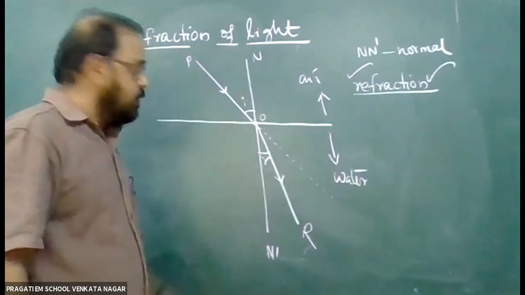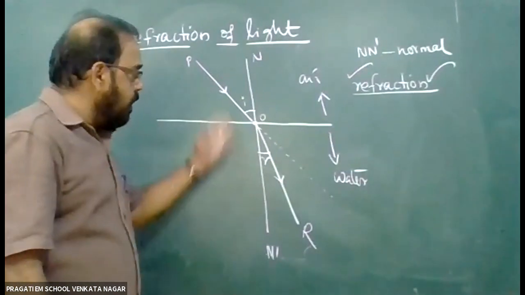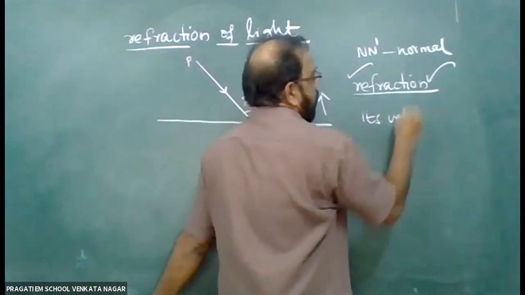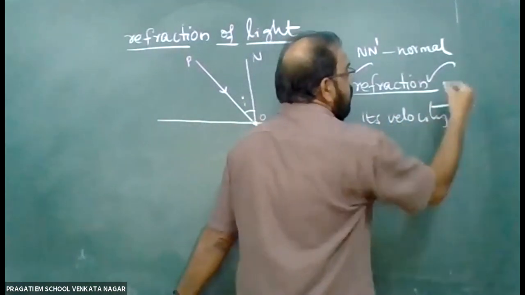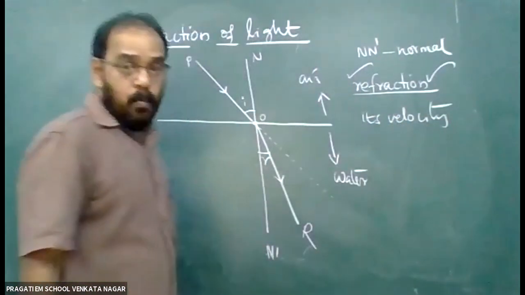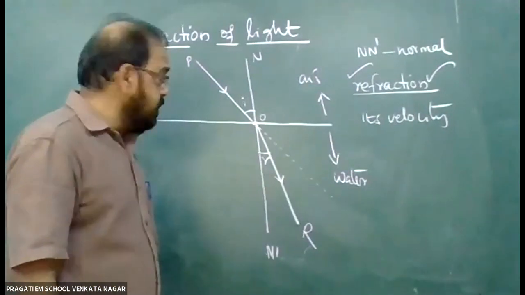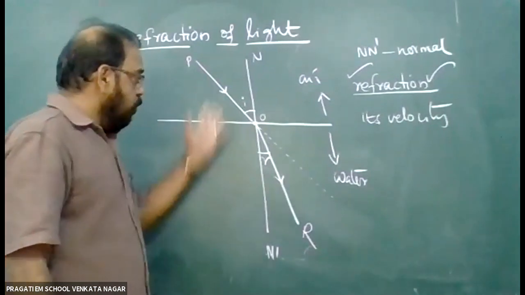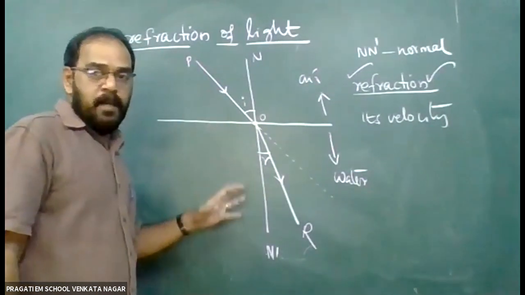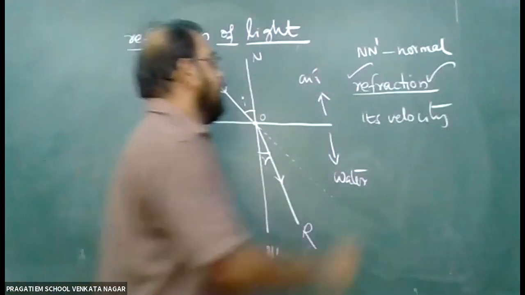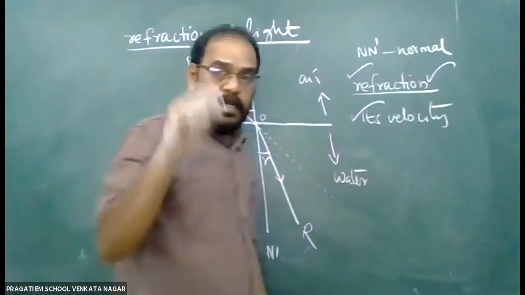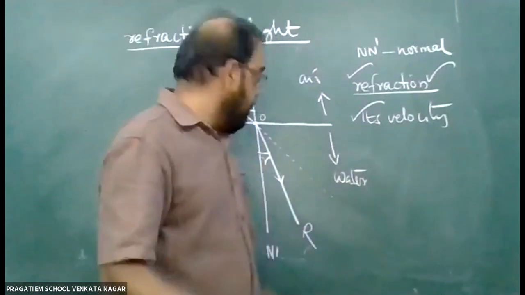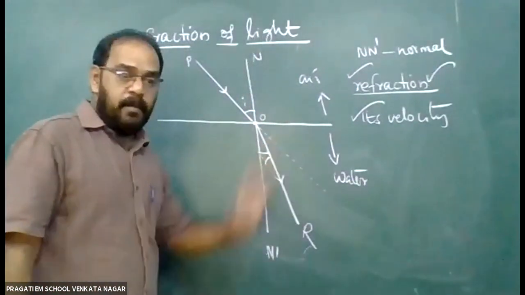Why do the light rays bend? Because they change their velocity. Why is the velocity of light rays changing? Because of the change in density of these two media. The optical densities of these two media are not the same. Because of that, its velocity changes. Velocity increases or velocity decreases. According to that, the light rays bend towards the normal or away from the normal.